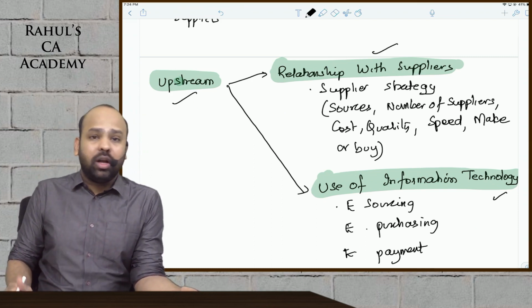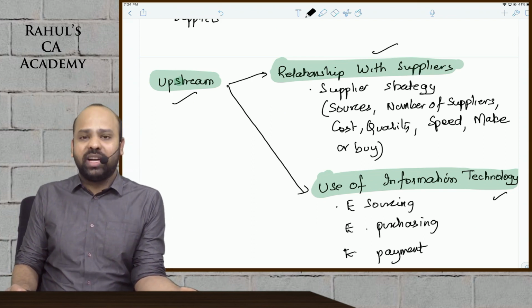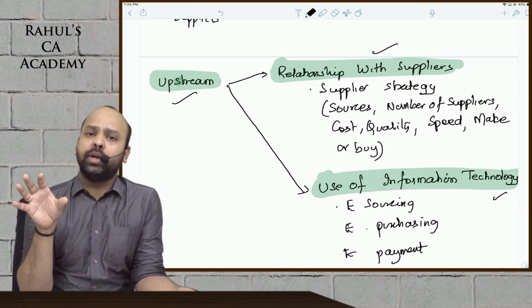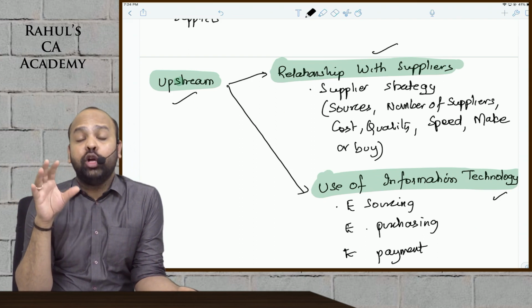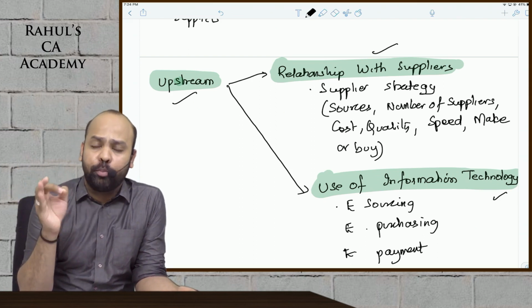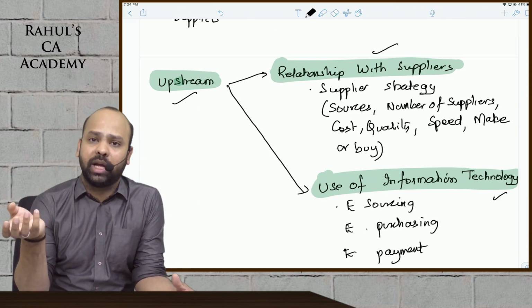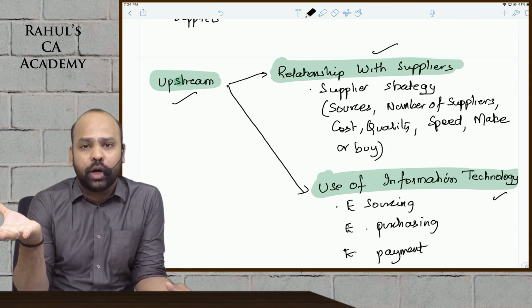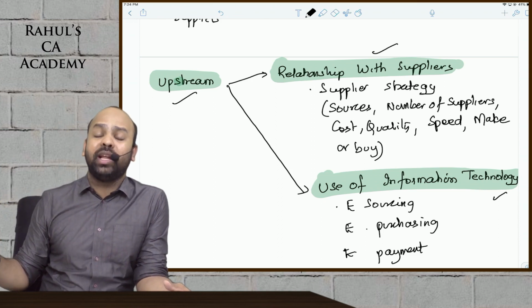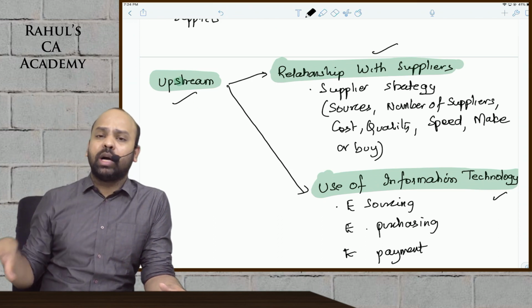When you talk about relationship with supplier as such, guys, it is basically about supplier strategy. Do you need one supplier or do you need more than one supplier for a particular raw material? How important is the cost element? Will a particular supplier be able to provide the component at the cheapest cost? What is the quality of components delivered by different suppliers? At what speed, how quickly, will they be able to deliver the product? Are you going to procure the raw material locally or from international sources? All of this, beta, would come under supplier strategy.